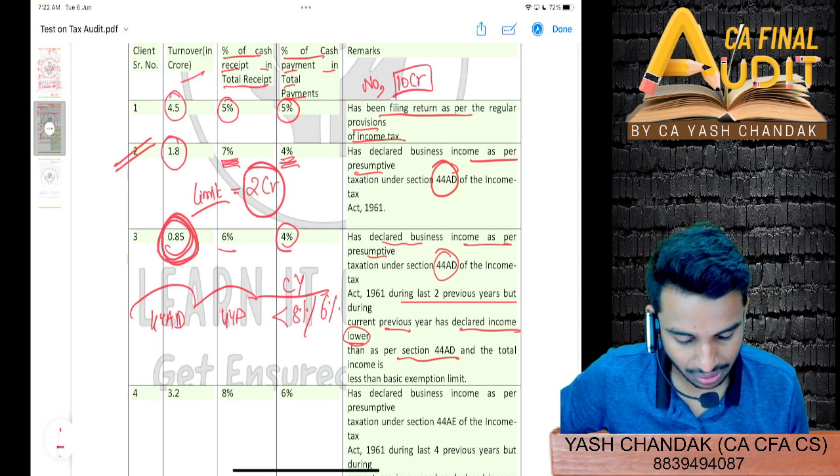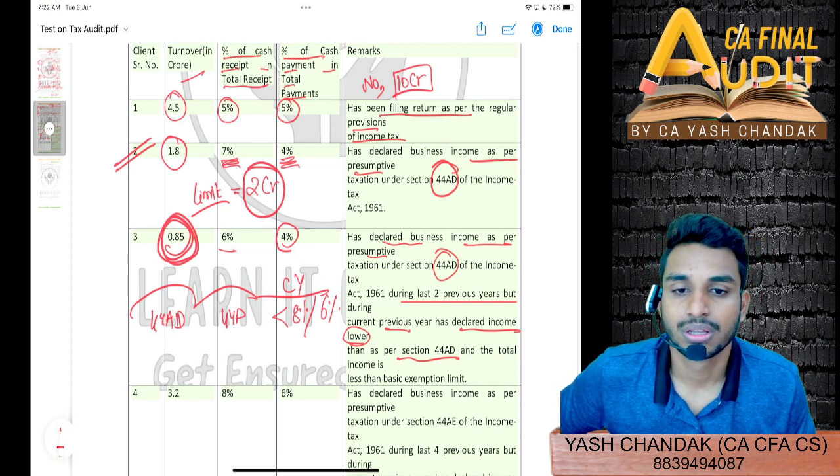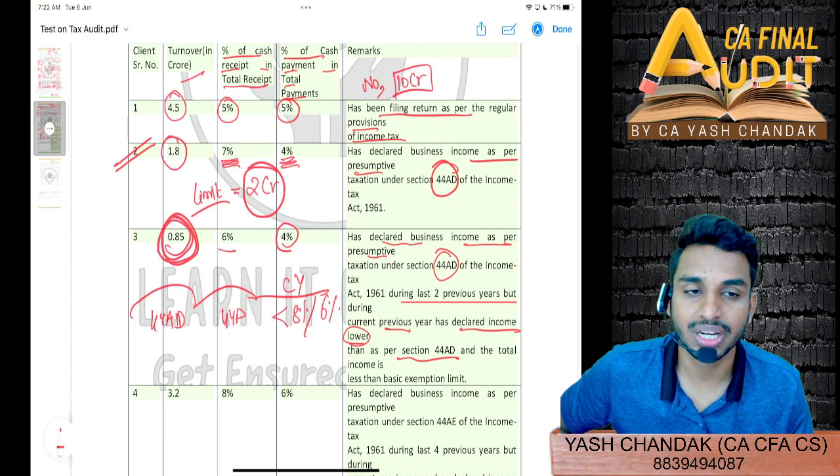And the total income is less than basic exemption limit as well. What do you think? So not liable to audit. Yes, liable, Arnab? Because the basic exemption limit is more than the total income. The income is less than the basic exemption limit, right?